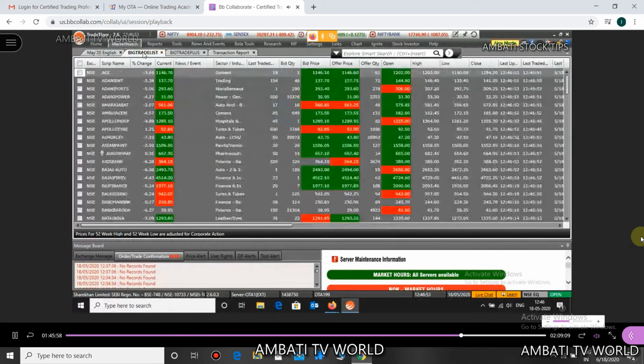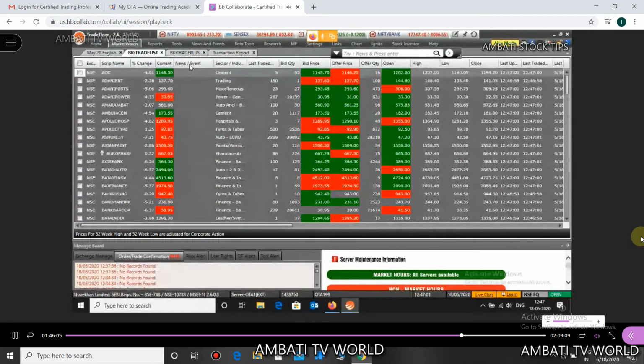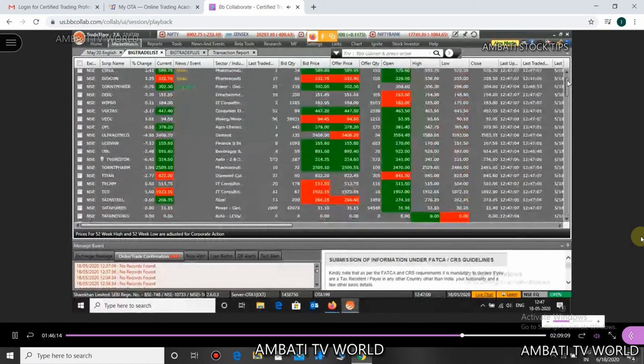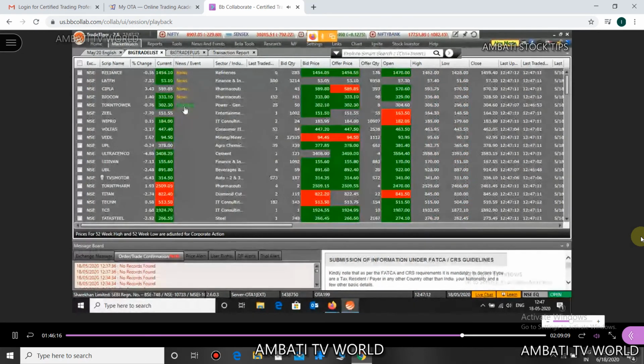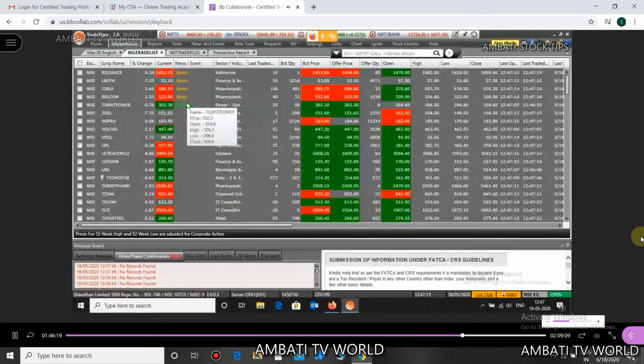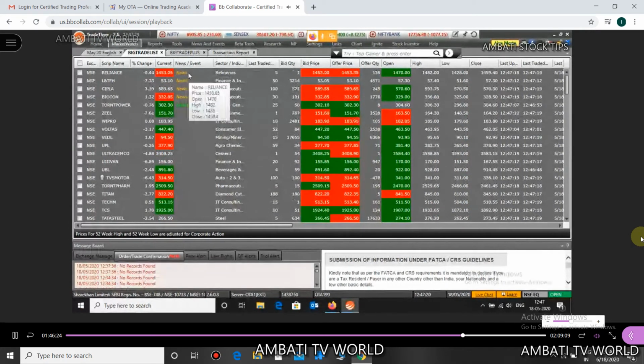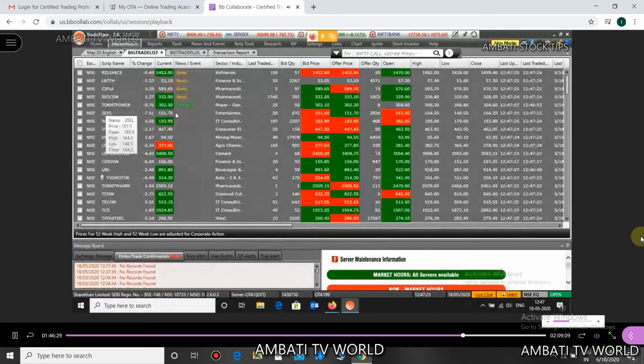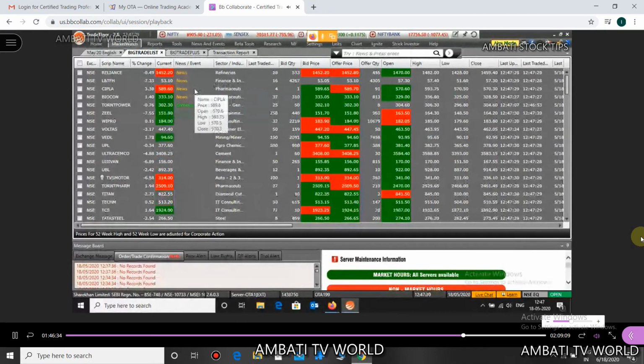Now if you click on big trade list and you want to see all those stocks having news, just click on news and event, and all those stocks having any news or event will be on the top. You can see all those stocks that are having news and events here. It will sort according to the news and event.